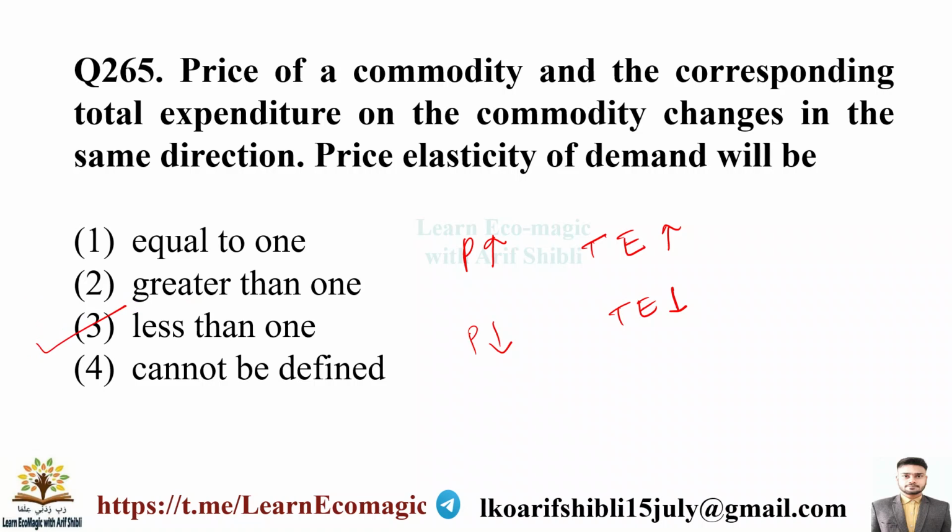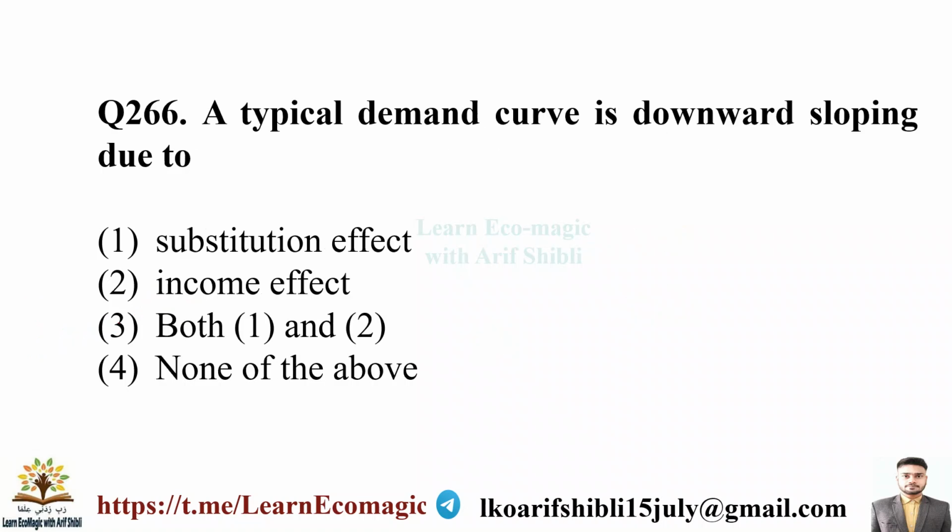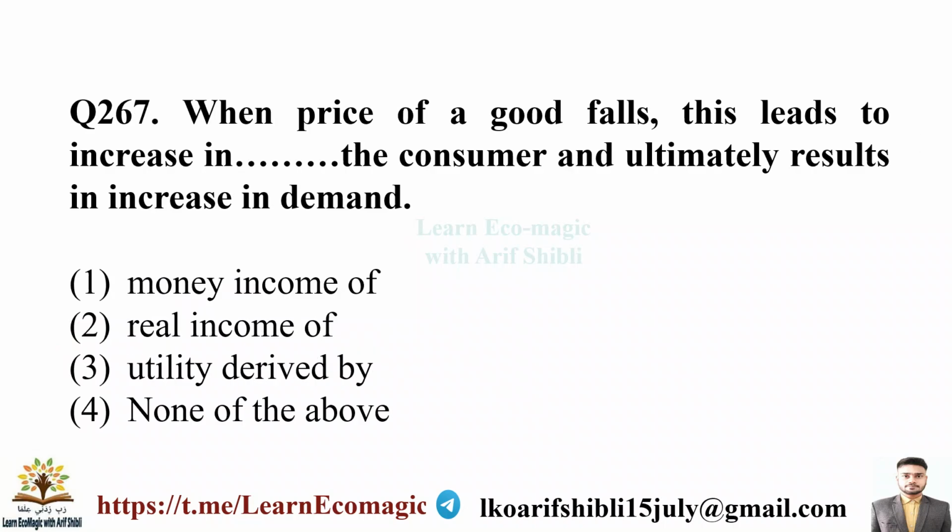So our next question is, a typical demand curve is downward sloping due to income effect, substitution effect, both A and B, none of the above. So a typical demand curve is downward sloping because of both substitution and income effect. When price of a good falls, this leads to increase in the consumers' money income, real income, utility derived by consumer, or none of the above.